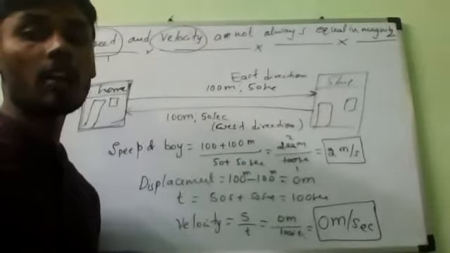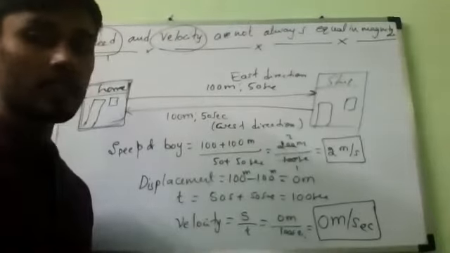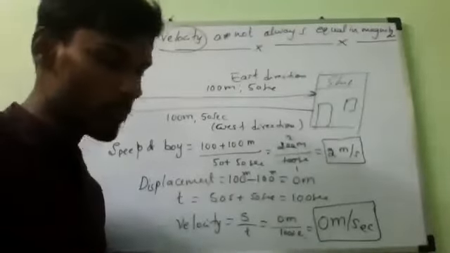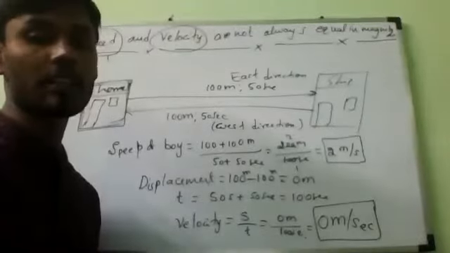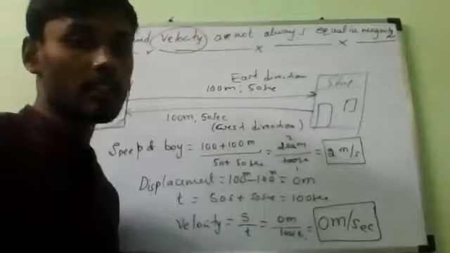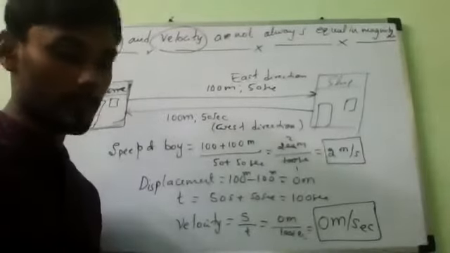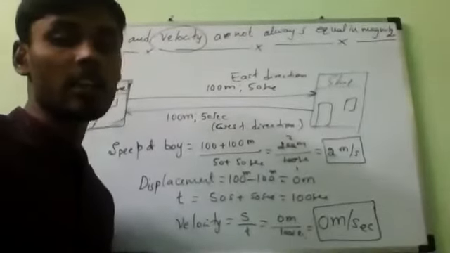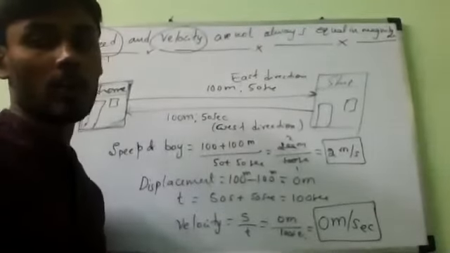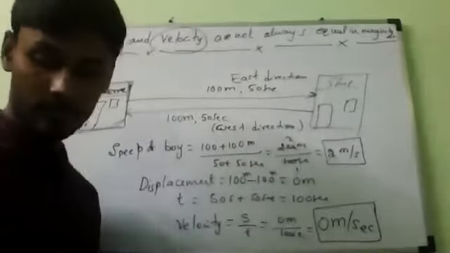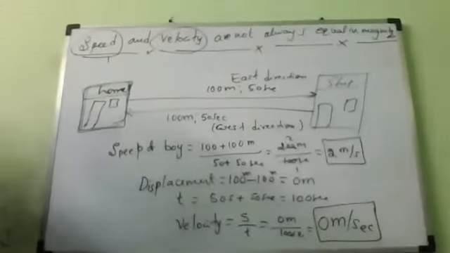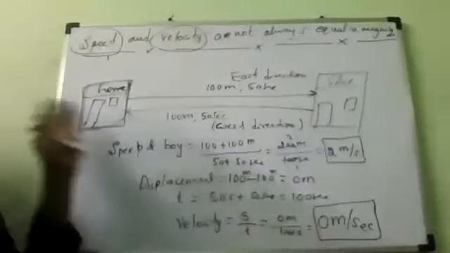a body does not move in a single straight line, then the speed and velocity of the body are not equal. Do you understand or not? Yes or no? Understood, sir. Now draw this diagram, and whatever you understood, you write.